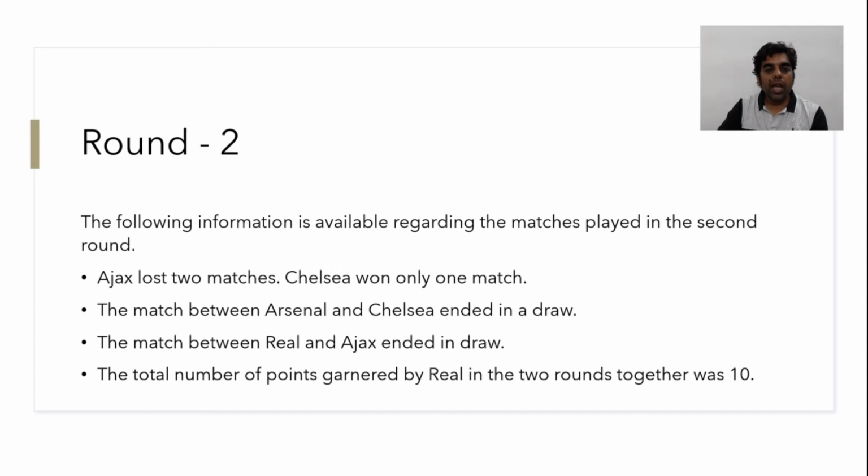First one says Ajax lost 2 matches, Chelsea won only 1. We can't do much about this. Next one, the match between Arsenal and Chelsea ended in a draw. And the next statement says the match between Real and Ajax ended in a draw. So let's write this down.